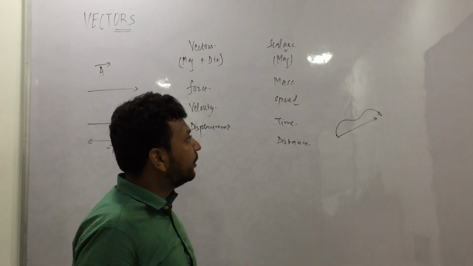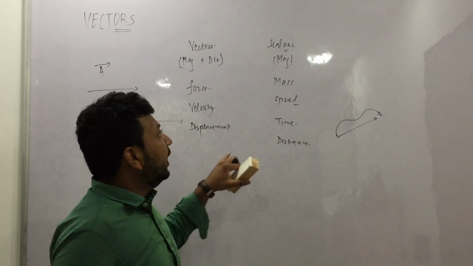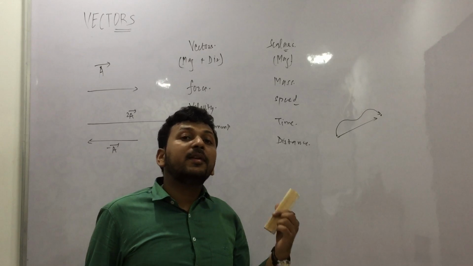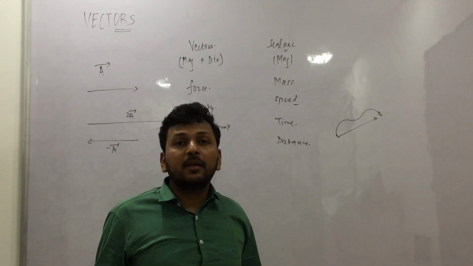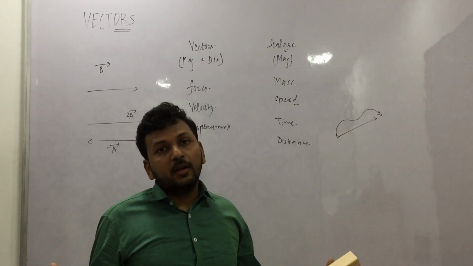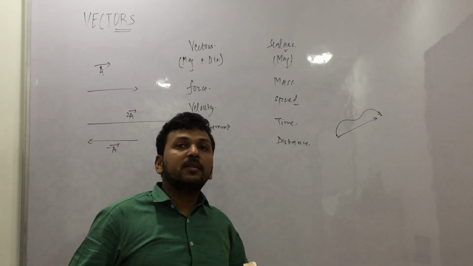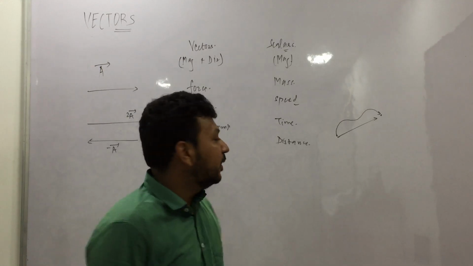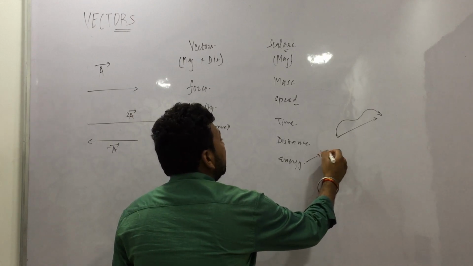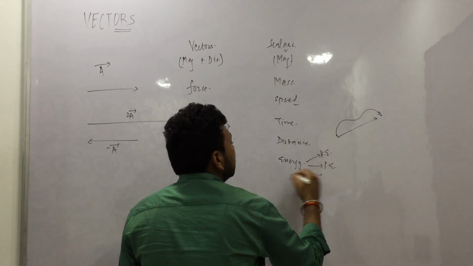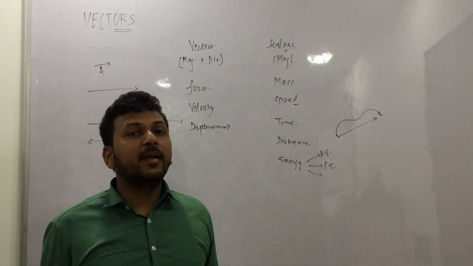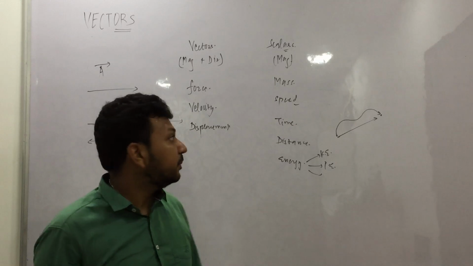What else can we write? So velocity we have written. If we say energy, so if we say kinetic energy, half mv square, energy doesn't have any direction. Energy is energy. So you say I ate food and I have so much energy. You don't say I ate food, I have so much energy in north direction. You don't say like this, right? So energy can be anything: kinetic energy, potential energy, heat energy, sound energy. All these energies are scalar quantities. They do not have any direction. It is a magnitude.